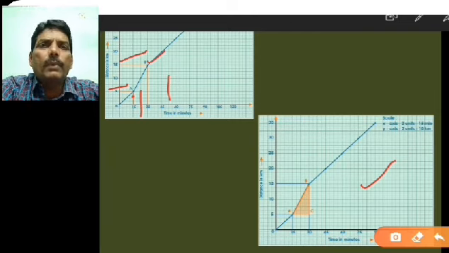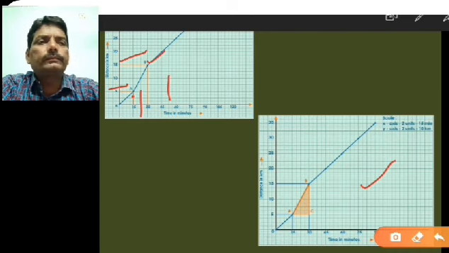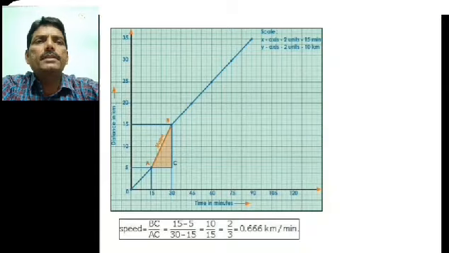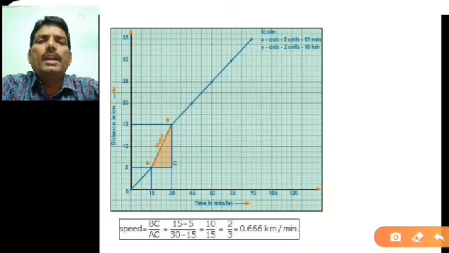So after plotting the points on this graph, you finally got this type of triangle by choosing the points A and B on this particular line. Now the next step: after taking these two points A and B and drawing perpendiculars to the x and y axis, ultimately you can say you got the triangle.